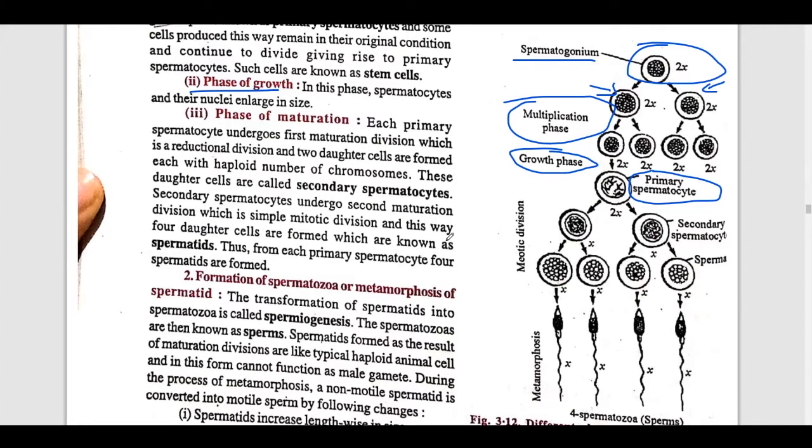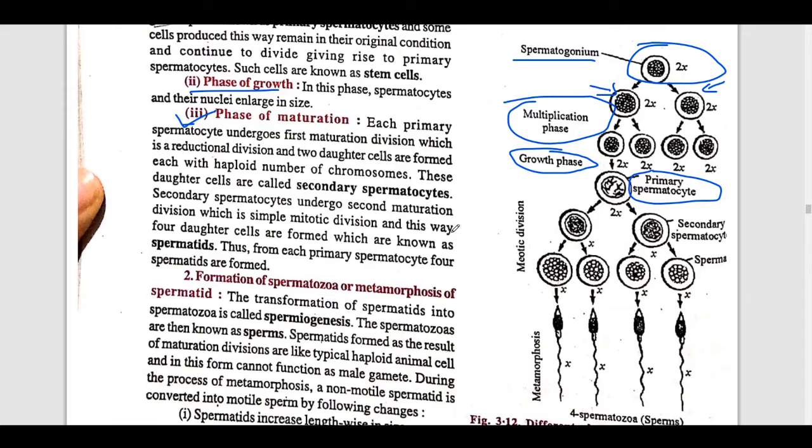Okay, second is the phase of growth. Now in this phase, spermatocytes and their nuclei enlarge in size. What they are saying is that in this phase they will enlarge in size because they have to mature. Now they have to start maturation. So in the third point, see, phases of maturation.